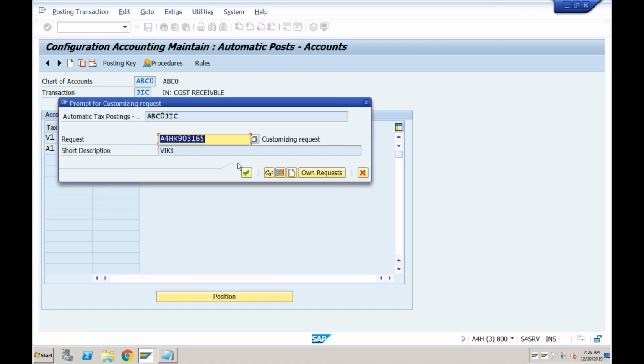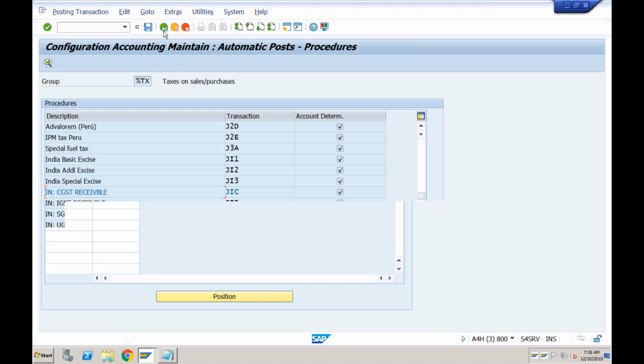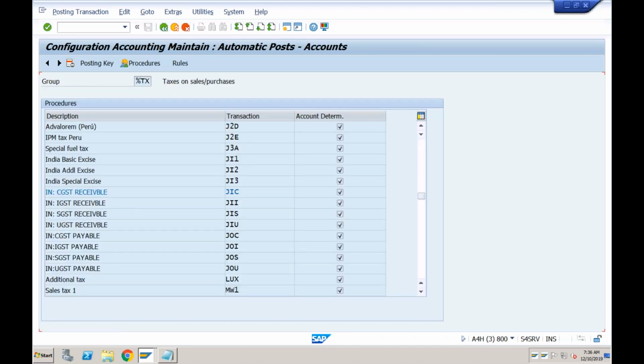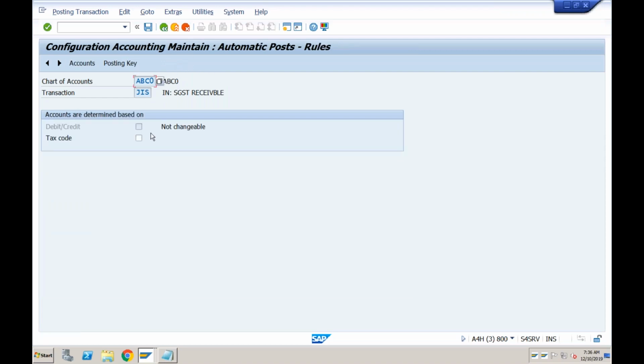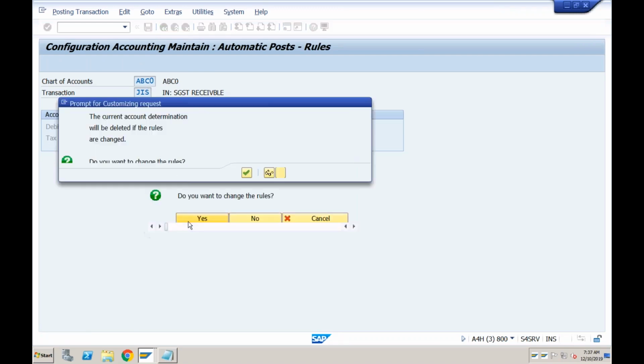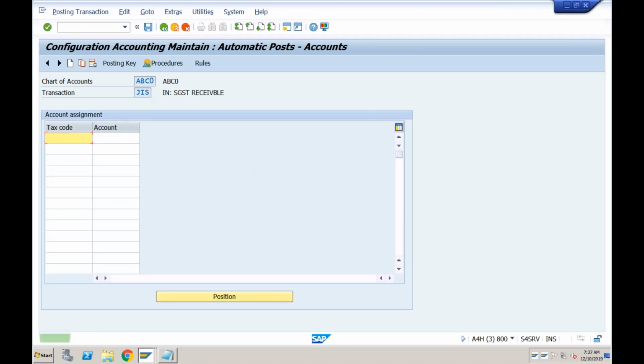Same way, in JIS, I directly provided the account without the tax code. So I can go to rules and click on tax code so that I can provide the GL account according to the tax codes. If my tax code is V1, then go for 2017, but if my tax code is A1, then go for 1005.